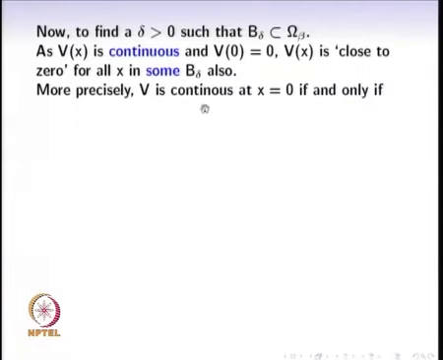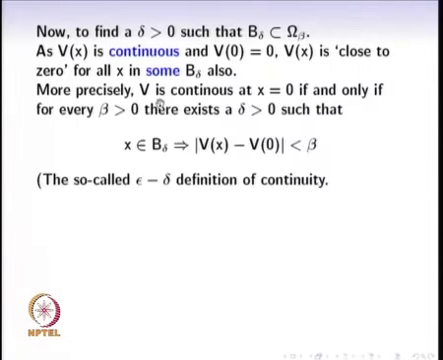More precisely, V is continuous at x equal to 0 if and only if for every beta greater than 0 there exists a delta greater than 0 such that for all points inside this B delta ball, V of x can differ from V of 0 by at most amount beta. Yeah, this is the definition of continuity. It is a so called epsilon delta definition of continuity, but since we are requiring epsilon in a different context, we have just replaced epsilon by beta here.